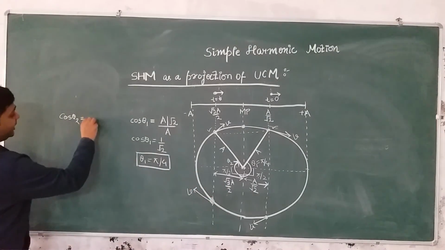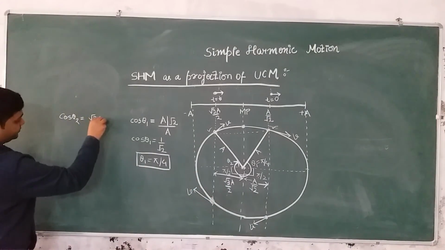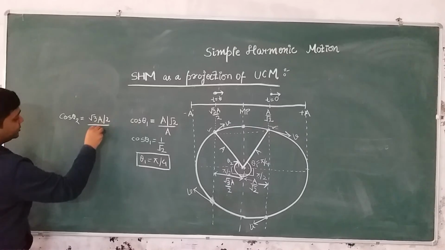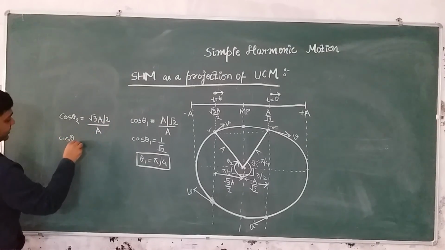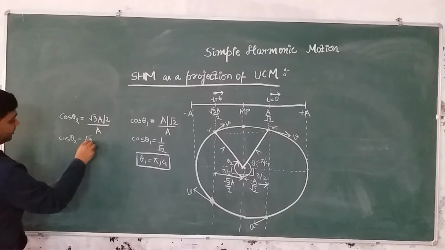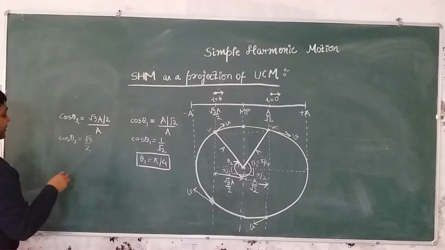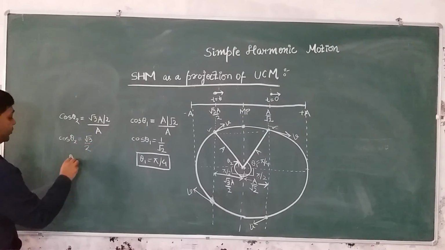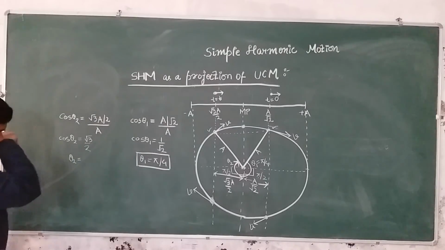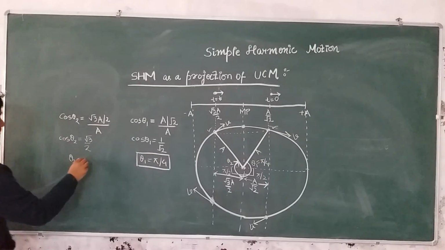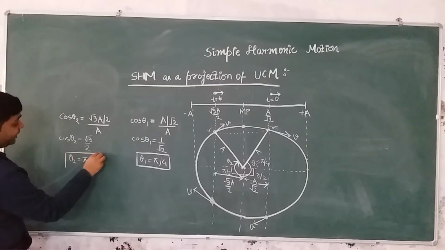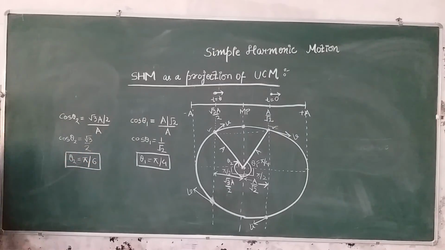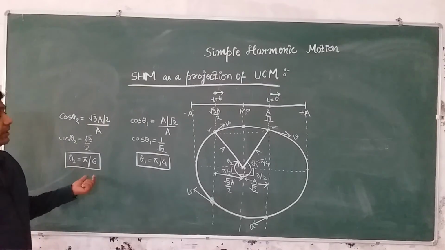Base is root 3a by 2 and hypotenuse is a. So cos theta 2 is equal to root 3 by 2. So what will be the value of theta 2? Theta 2 will be pi by 6, 30 degree. Cos 30 degree is root 3 by 2, so theta 2 comes out to be pi by 6 or 30 degree.